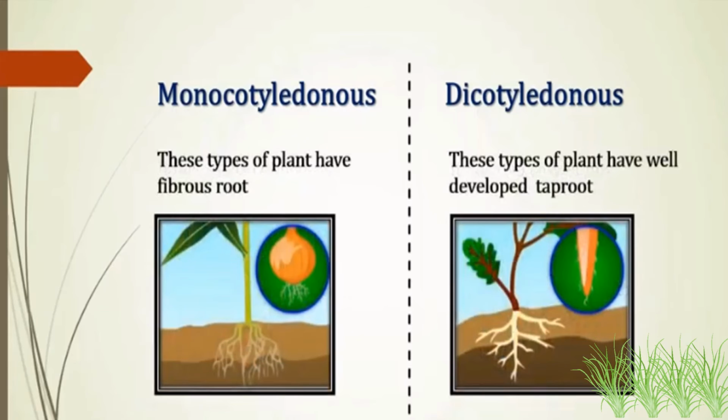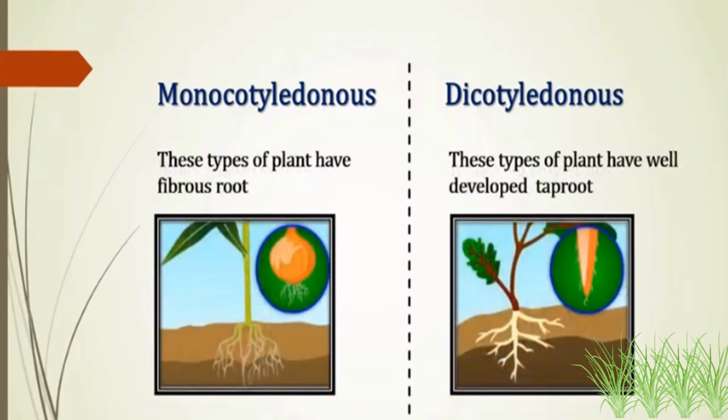Monocotyledon plants have fibrous roots, like onion, you can see they have fibrous roots. Whereas dicotyledon plants have a taproot. These types of plants have well developed taproots.